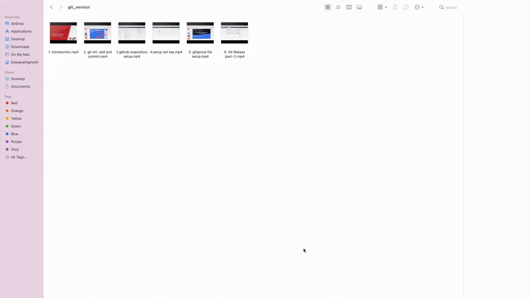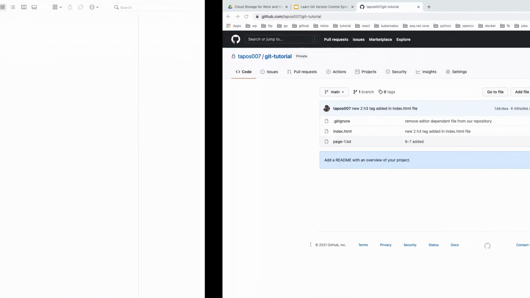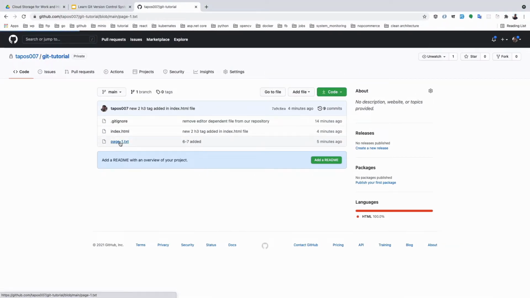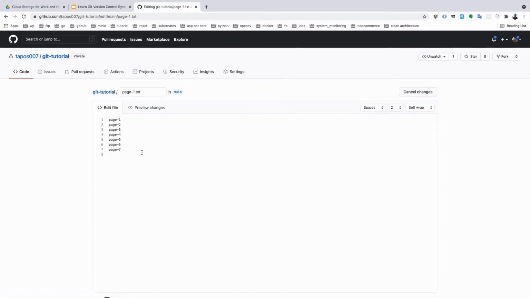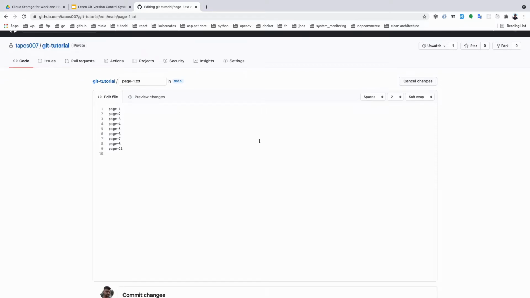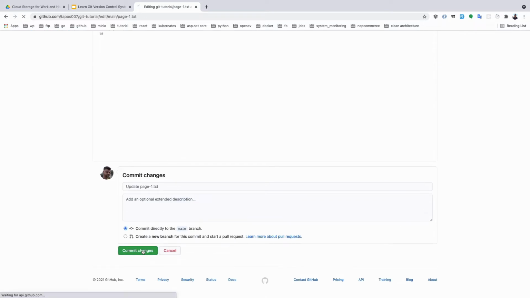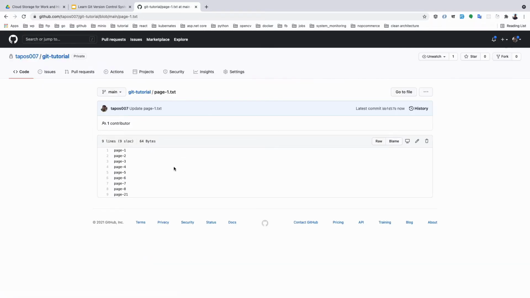Okay, so another teammate is also working on the same file. I can edit this, and they added page 8, page 11 or something. Okay, so he also committed, done.